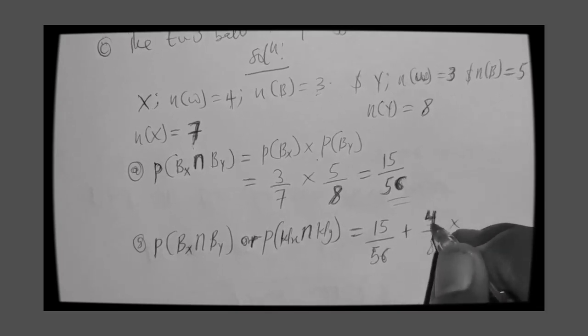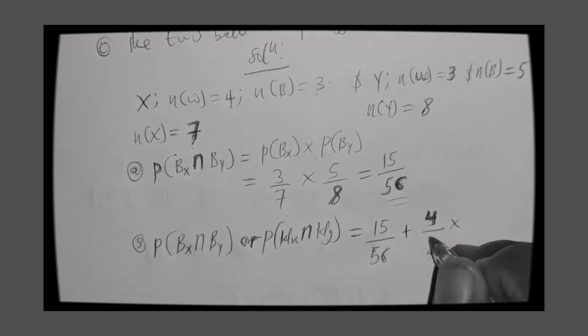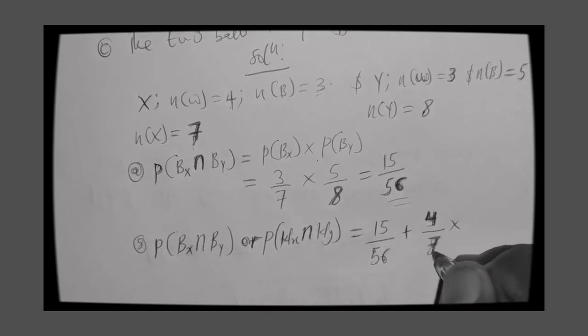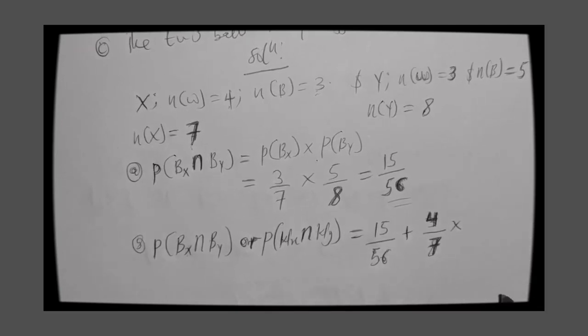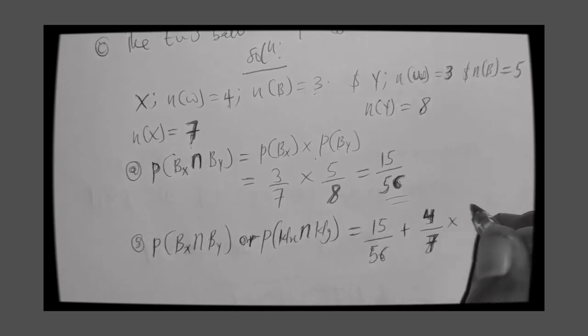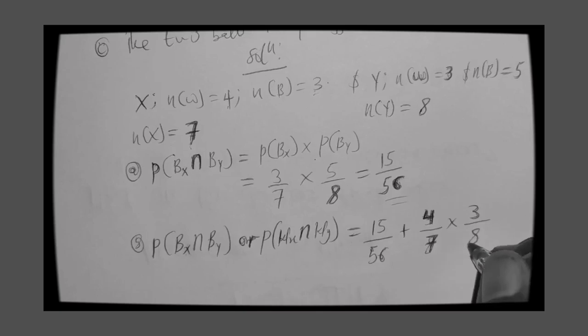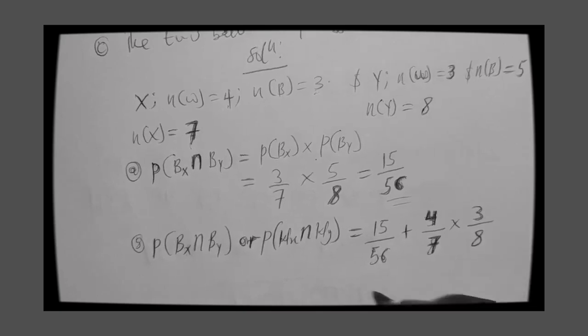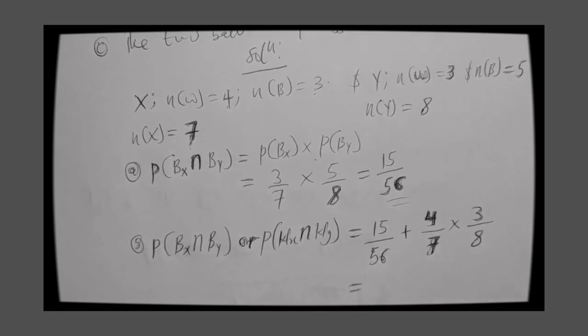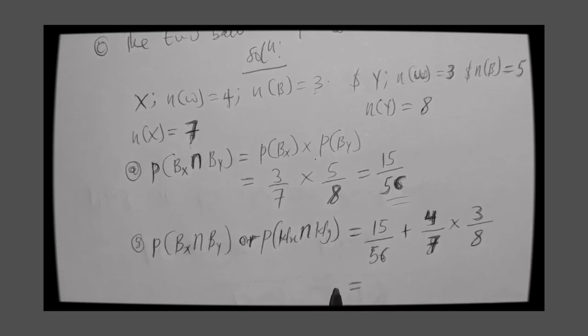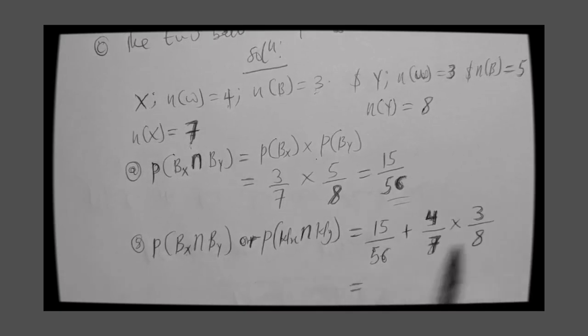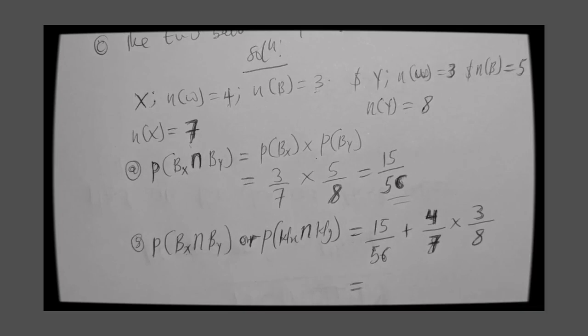So let's follow that chronologically. 4 out of 7 multiplied by 3 out of 8. And when you compute the total, the effect is true. So we are adding 15 over 56 plus 4 over 7 multiplied by 3 over 8, and the result will be that.